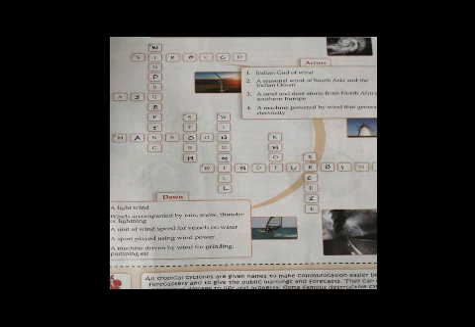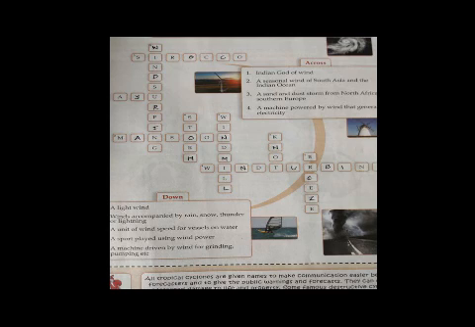Third one, a sand and dust storm from North Africa to Southern Europe. So third one across, it is called Sirocco. You can write third one across, Sirocco. See the fourth one, a machine powered by wind that generates electricity. So this is a very familiar one. Fourth one across, we call it wind turbine.